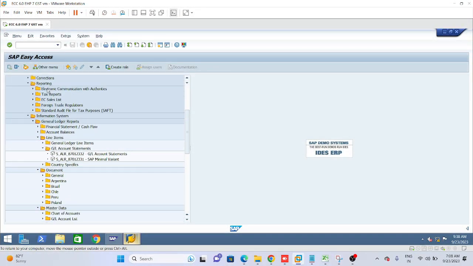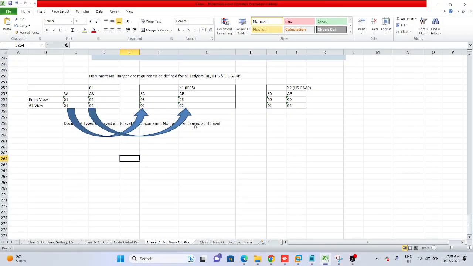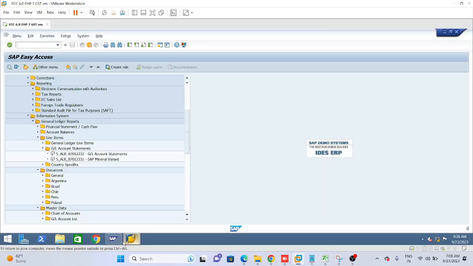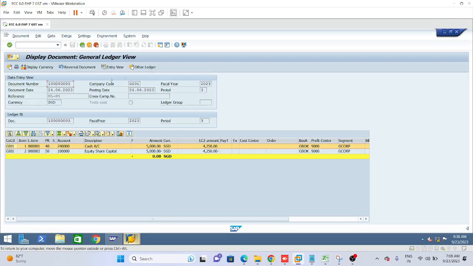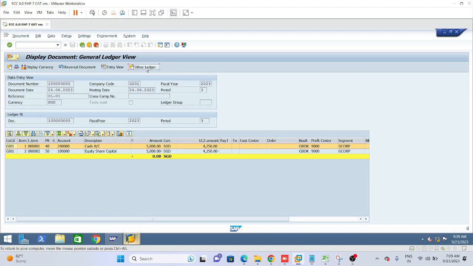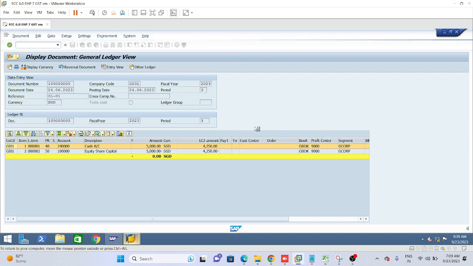In the general ledger view, we can see the accounting ledgers parallelly. That is the meaning, right? Yes, correct. In the general ledger view only we can see the various ledger-wise views. If I come to the entry view, we cannot see all the other ledgers. In the general ledger view only we can see all three ledgers. Right now it is showing in the 0L ledger. If we want to see it in US GAAP, I double click on that, and I can see this in US GAAP.